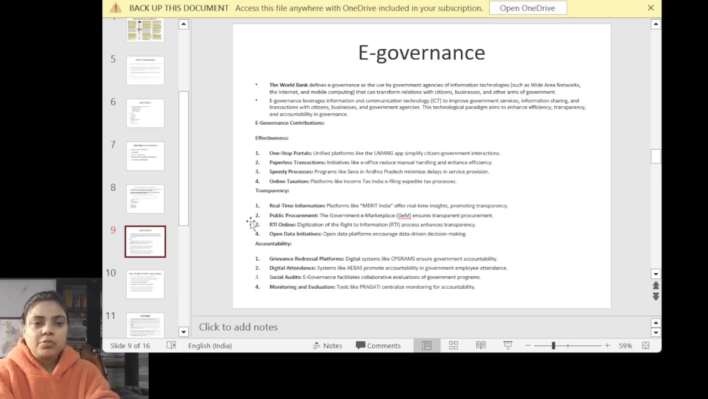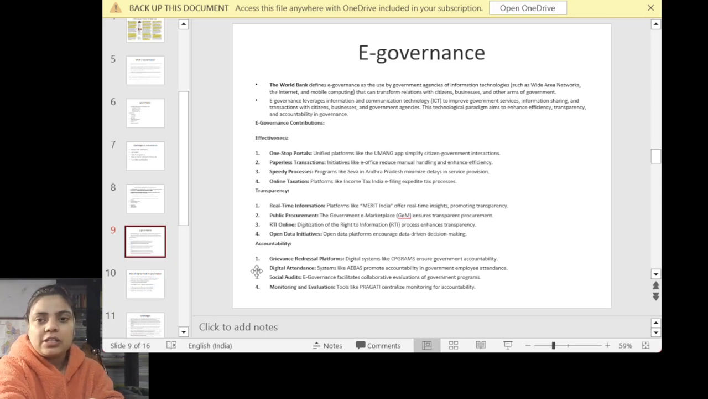So here are the contributions of e-governance, how e-governance can contribute in order to make governance more sound. The first is effectiveness. I have given certain examples here, like one is the Sarthak portal. We have the Umang app, where you can see how citizen and government interaction is taking place. Another is, if we implement e-governance, there would not be a need for paper. So this is how we can also save our trees.